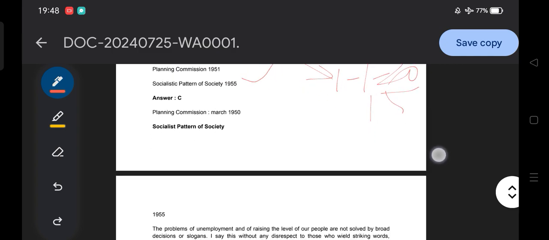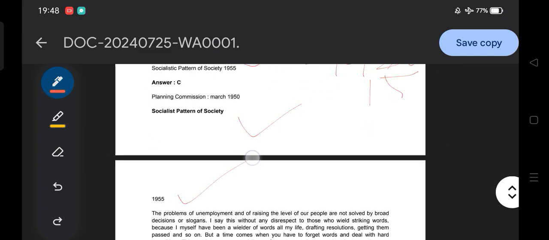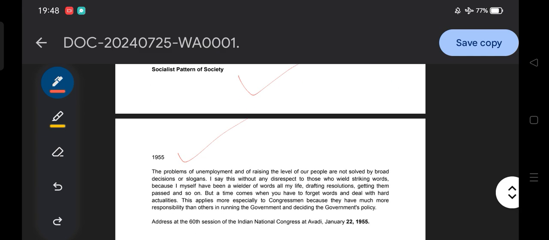Socialist Pattern, let's discuss the important thing quickly. Socialist Pattern of Society 1955. So what does it mean? The problem of unemployment and raising the level of our people are not solved by broad decisions or slogans. And I say this without any disrespect to those who wield striking words, because I myself have been a wielder of words all my life, drafting resolutions and getting them passed, but a time comes when you have to forget the words and deal with the hard actuality. And this applies more especially to the congressmen, because they have much more responsibility than others in running the government and deciding government policy.